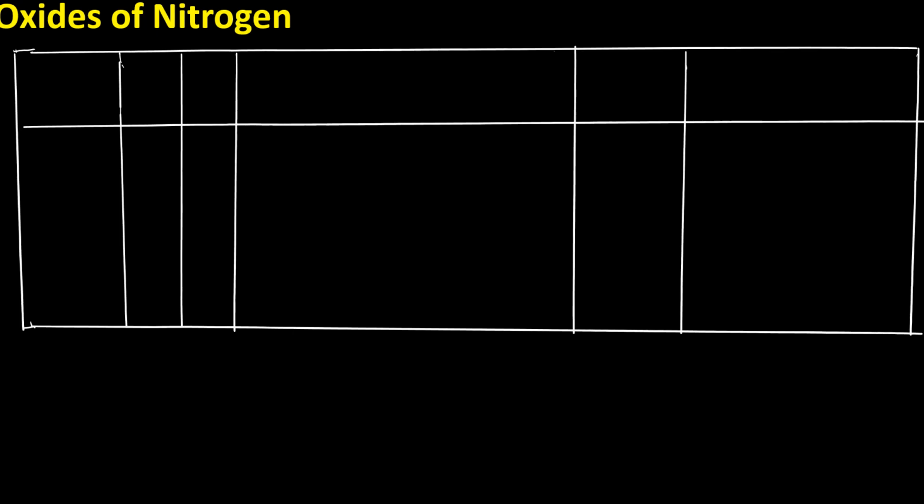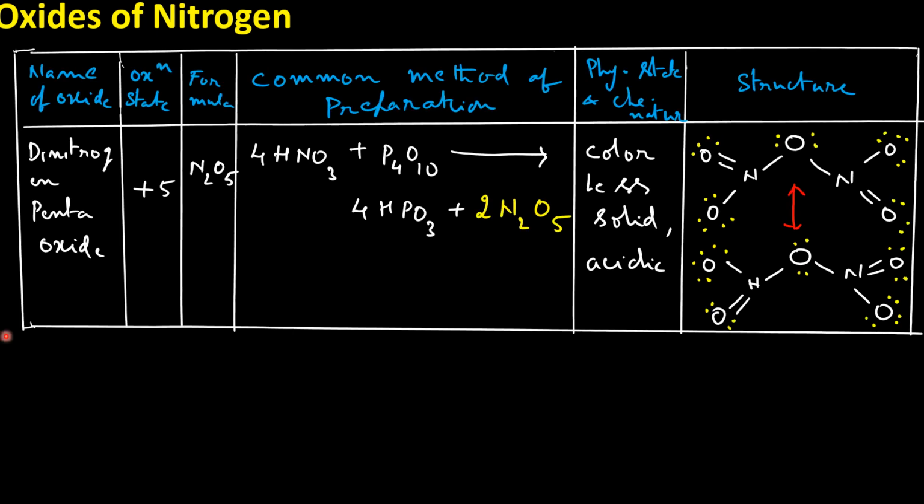The last oxide of nitrogen, dinitrogen pentoxide, N2O5. The oxidation state of nitrogen in dinitrogen pentoxide is +5. When nitric acid is treated with phosphorus pentoxide, dinitrogen pentoxide is obtained. It is a colorless solid and acidic in nature.